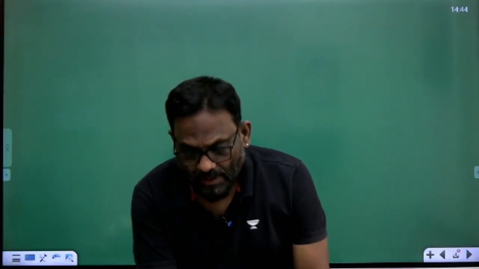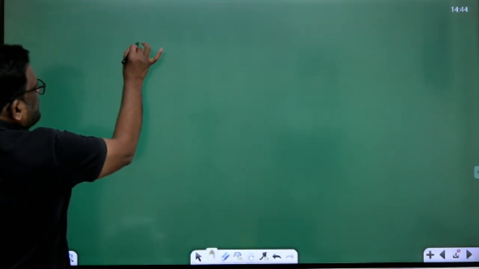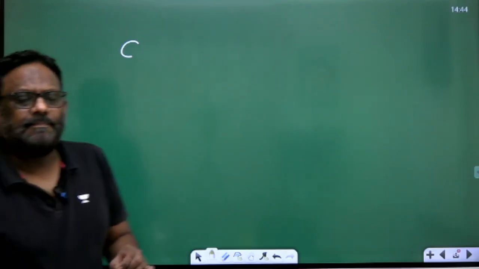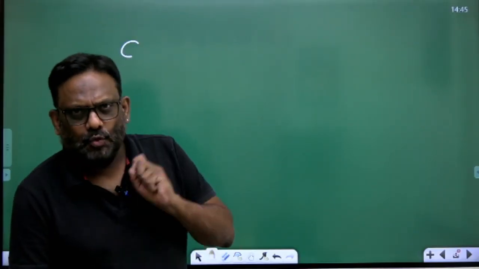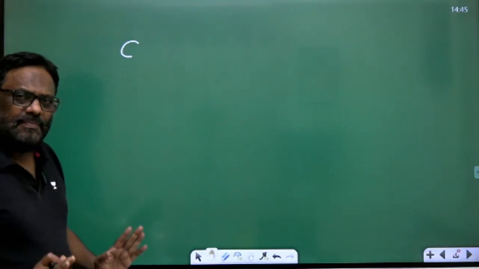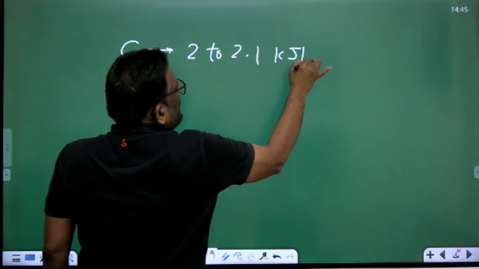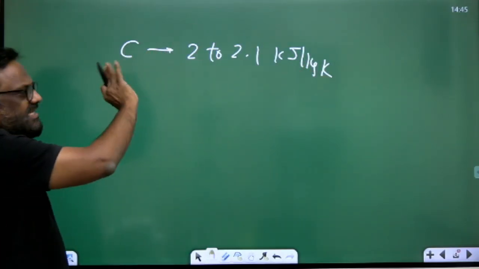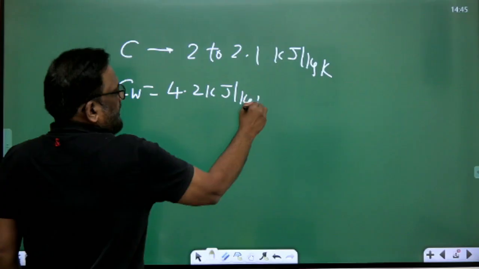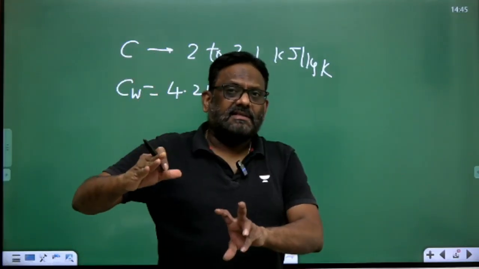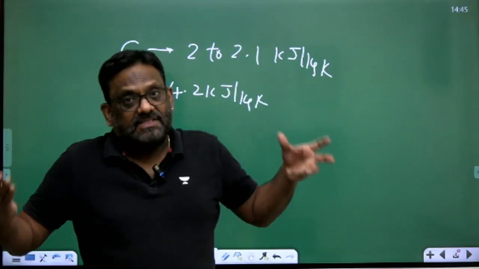So this is very, very important. And one more thing you need to observe, my dear students, is specific heat. Specific heat is the ability of the medium to absorb or store energy for a unit rise in temperature. The specific heat of steam or ice is roughly between 2 to 2.1 kilojoule per kg per Kelvin, and for water it is about 4.2 kilojoule per kg per Kelvin. It means the same substance, the same pure substance, has different properties in different phases. That is to be noted.